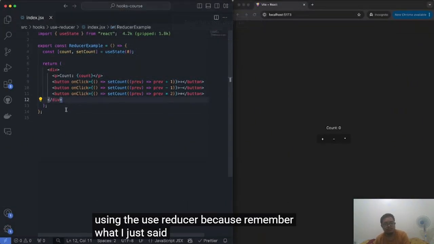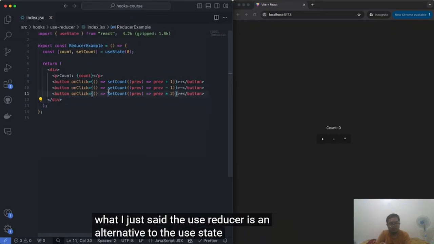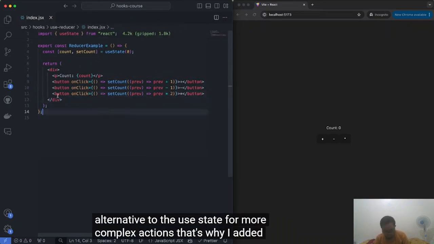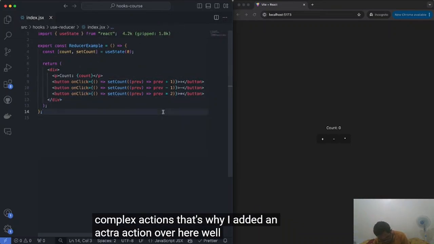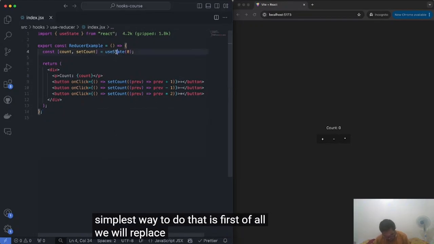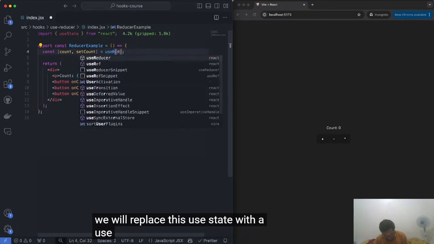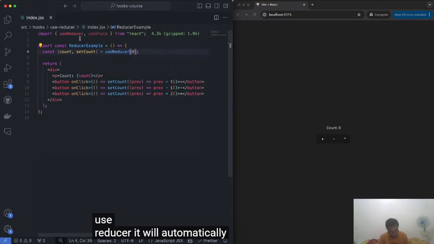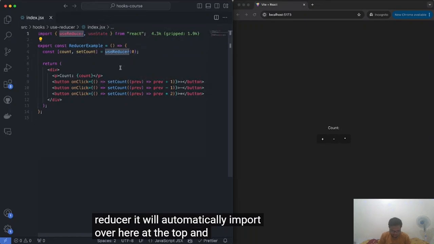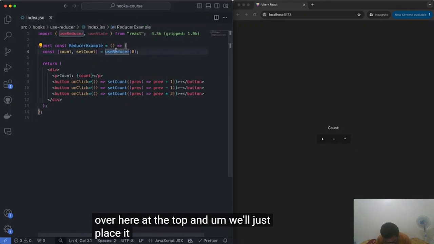Because remember what I just said, the useReducer is an alternative to the useState for more complex actions. That's why I added an extra action over here. Well, the simplest way to do that is, first of all, we'll replace this useState with a useReducer. It will automatically import over here at the top, and we'll just place it over here.